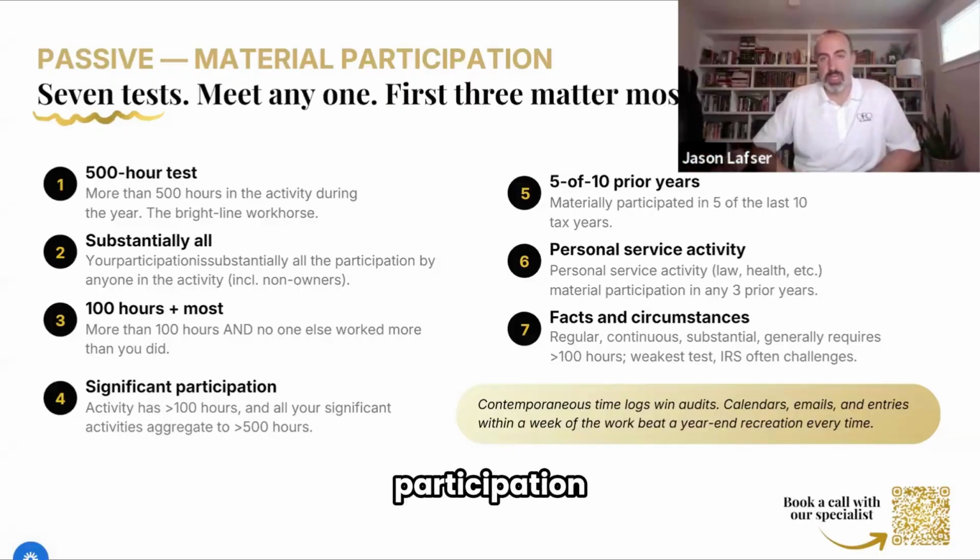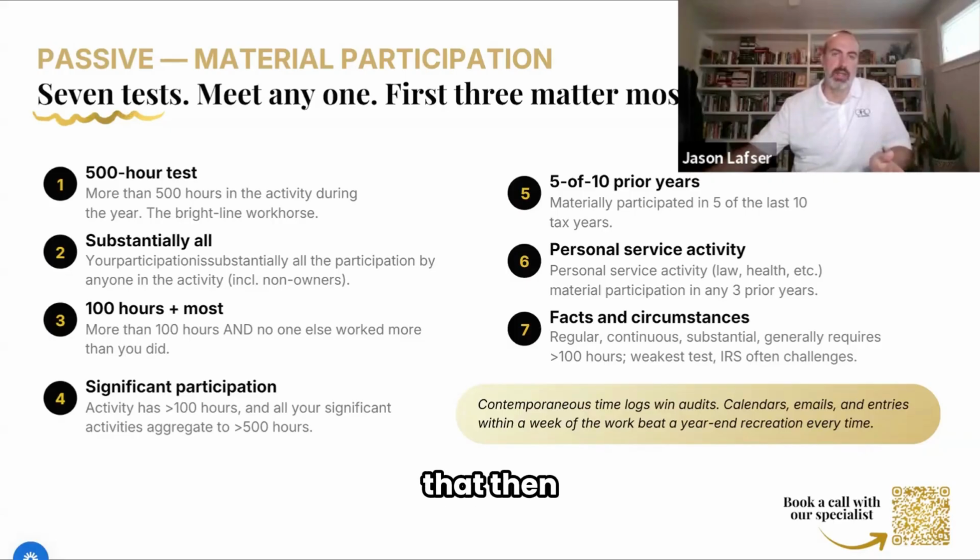What are those material participation tests? There are 7 tests. As long as you meet one of these, you are considered to materially participate. As it says there, the first 3 are typically very cut and dried. If you meet one of those 3, then you're pretty much in the clear. If you don't, you can meet one of the other 4. But if you look at something like test number 7, which is based on facts and circumstances, you don't want to rely on it to meet the material participation test. The first 3 are where most people focus, and if you meet one of those, you should be in the clear when it comes to material participation. That's the threshold to get over.